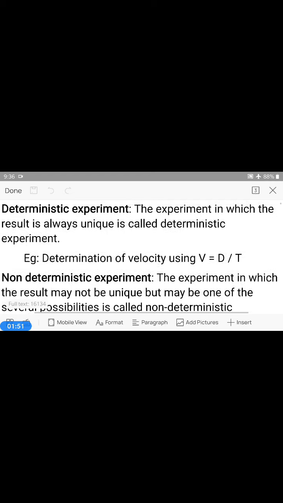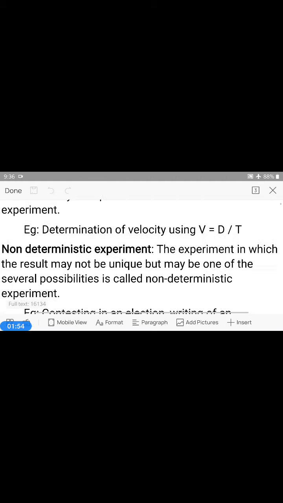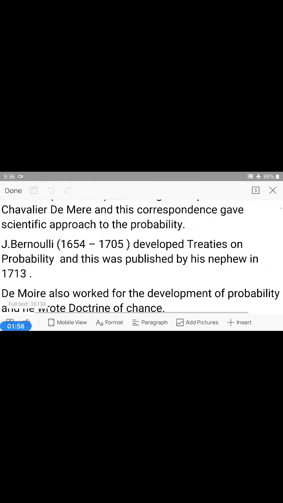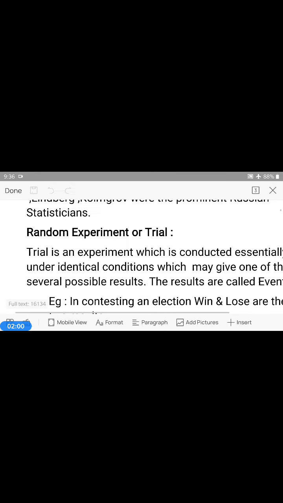Now, what is meant by trial? Trial is an experiment which is conducted under essentially identical conditions which may give one of the several possible results, is called a trial, and the possible results are called events.